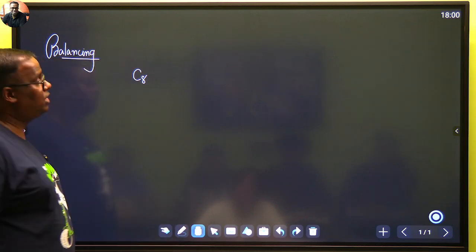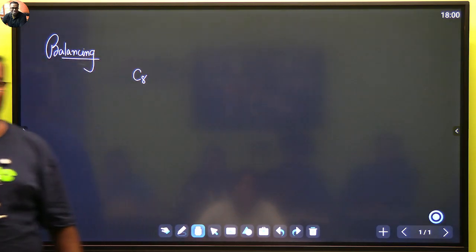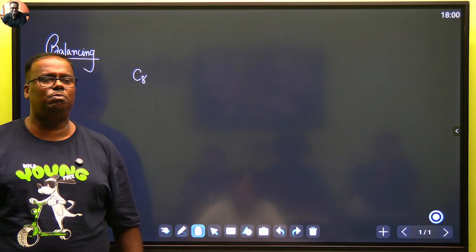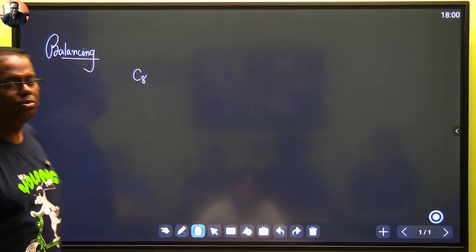हाँ बोलो, ऑक्टेन का फॉर्मूला क्या होगा? हाँ, octane. Octane is an alkane. Alkane's usual formula is what? CnH2n plus 2. 8 2s are 16 plus 2.